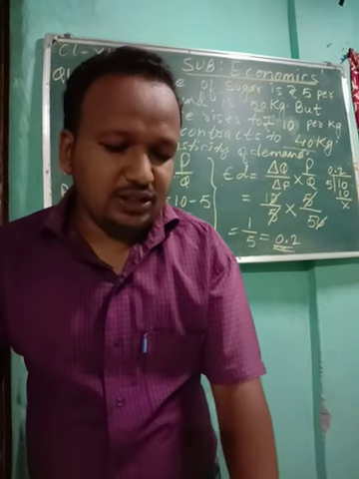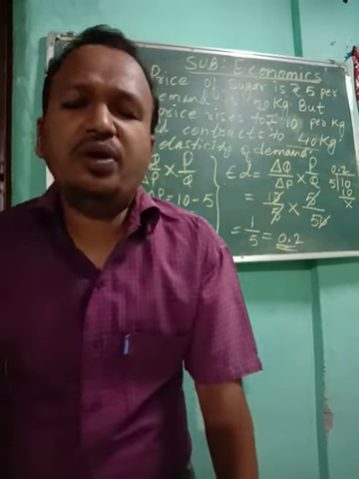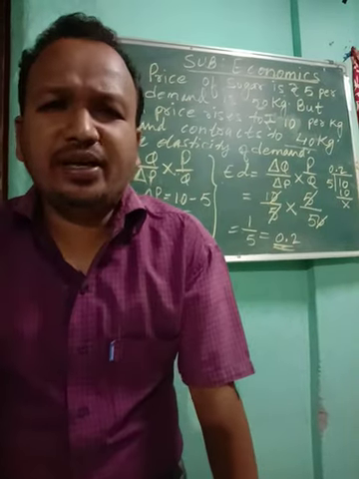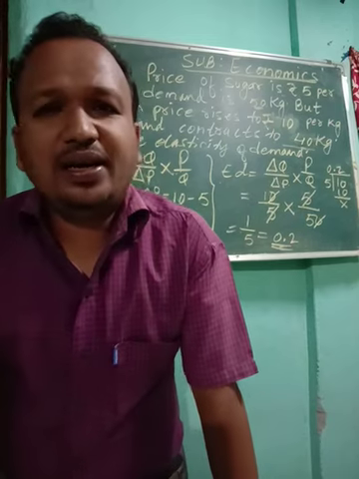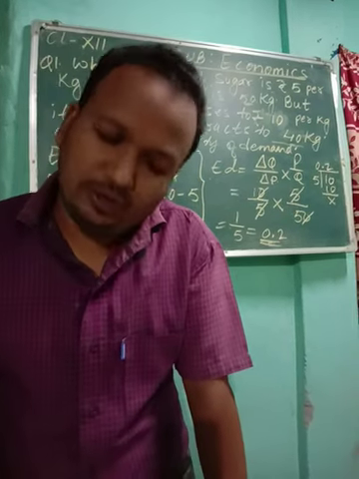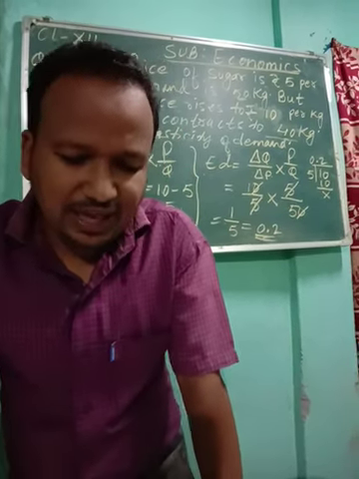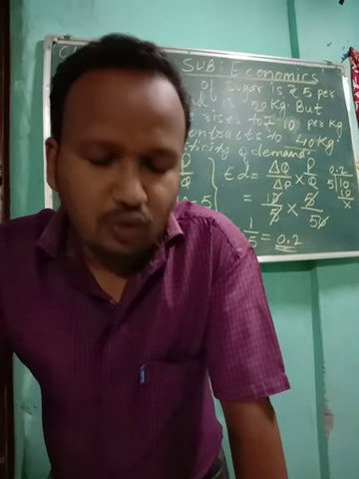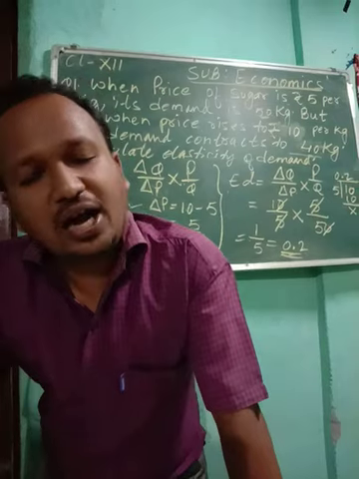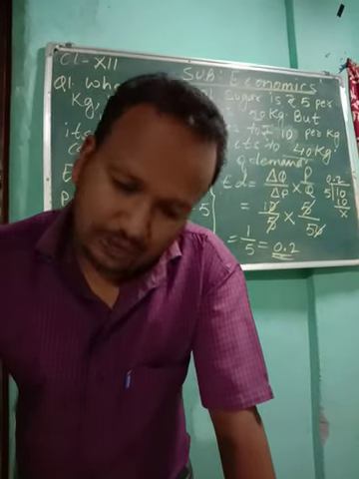Okay, next is joint demand. Joint demand is when two or more goods are jointly demanded, for example car and petrol. When you are buying a car, naturally the demand for petrol will also take place. So in that case the elasticity of demand will be inelastic in nature, for the car also and for the petrol also.